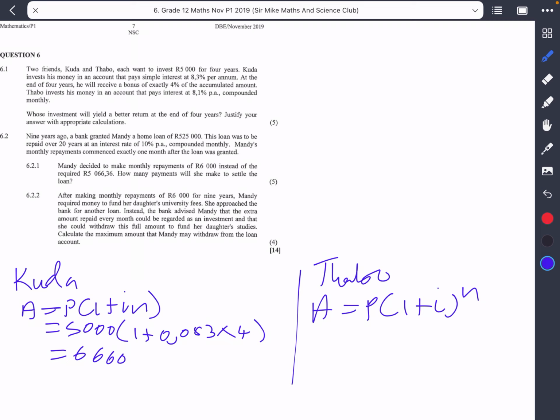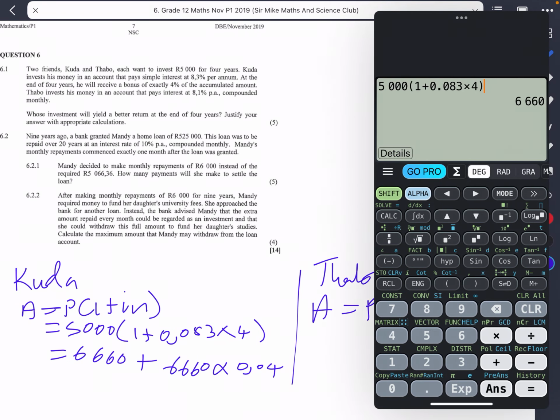So we take 6,660 and multiply that by 0.04, so this would be 4%. We put that into the calculator: 6,660 multiplied by 0.04. That gives us 266 and 4 cents.